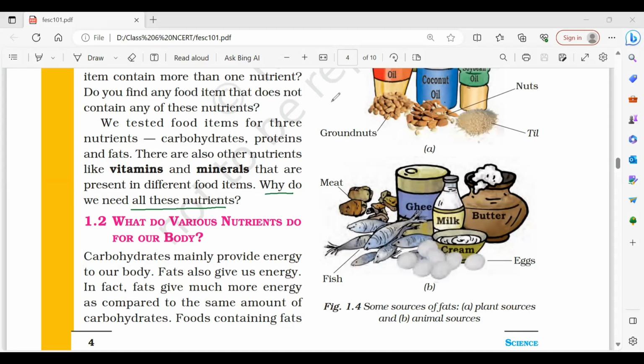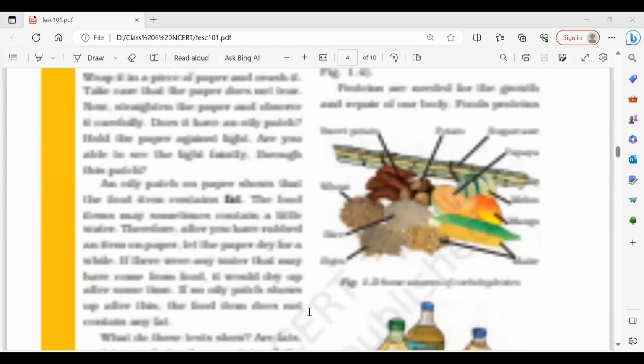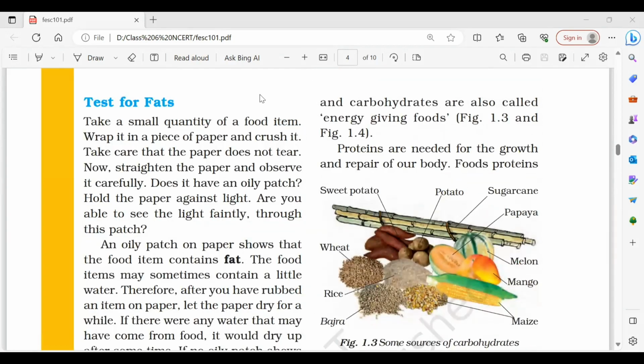So सबसे पहले let's get started with carbohydrates. Carbohydrates provide us with energy. हम जो भी food खाते हैं which are rich in starch, which are rich in carbohydrate, it is going to supply us with energy. Fats will also provide us with energy. In fact, fats हमें ज़्यादा energy provide करता है as compared to carbohydrates. So fats containing food and carbohydrates are also called energy giving foods.